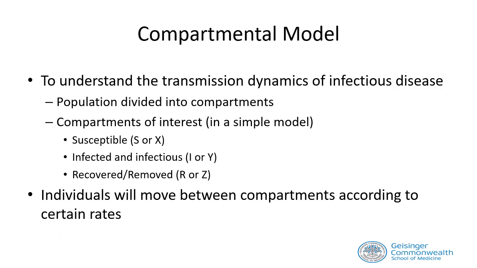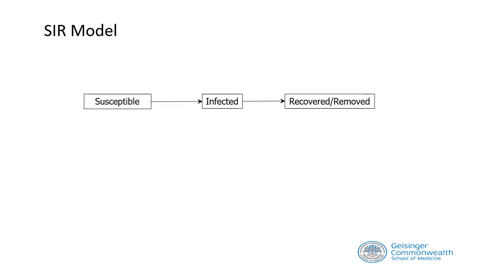Individuals move between compartments according to certain rates. So as I just mentioned, the simplest model of person-to-person transmission has three compartments: susceptible compartment, infected and infectious compartment, and recovered or removed compartment.